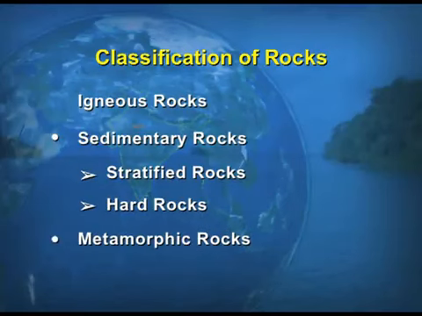Now, the third type of rocks is metamorphic rock. So, the word metamorphic is derived from a Greek word, meta, which means change. Morphic means form. So, that means change in the form is known as metamorphic rock. So, how does this change take place?